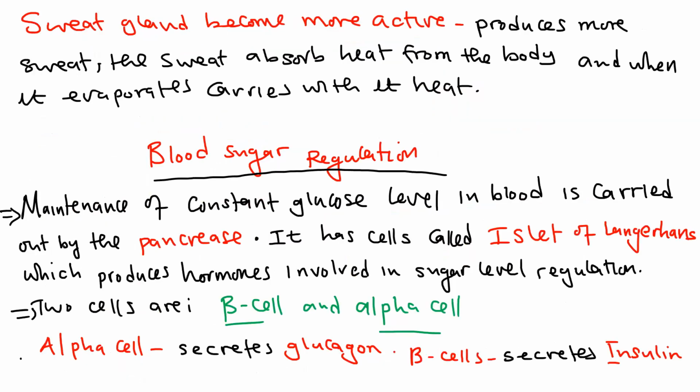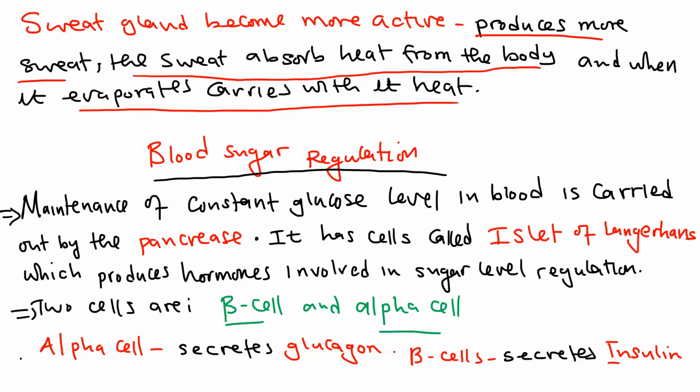All right, let us look at the sweat gland. This time around, the sweat gland becomes more active, and this promotes loss of heat. How does it happen? When they become more active, they produce more sweat. The sweat absorbs heat from the body, and when it evaporates, it carries heat with it. When you sweat and the sweat dries, I'm sure you experience that coolness, and it is because the heat has left your body. So that is how this promotes the loss of heat.